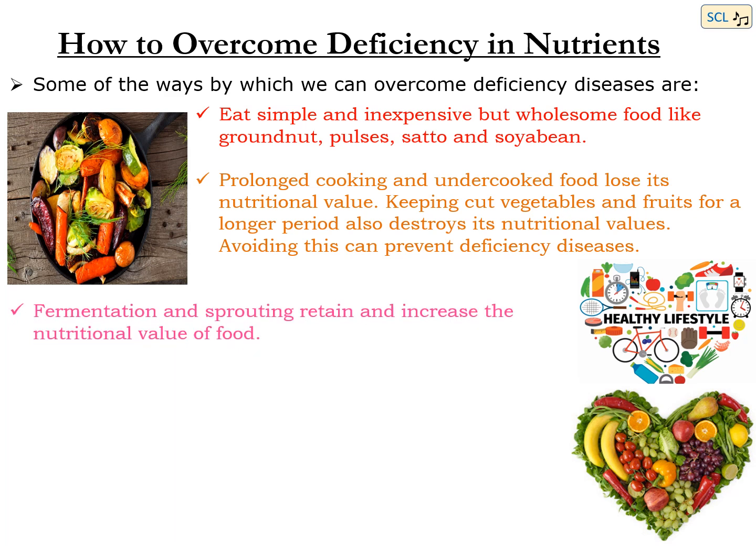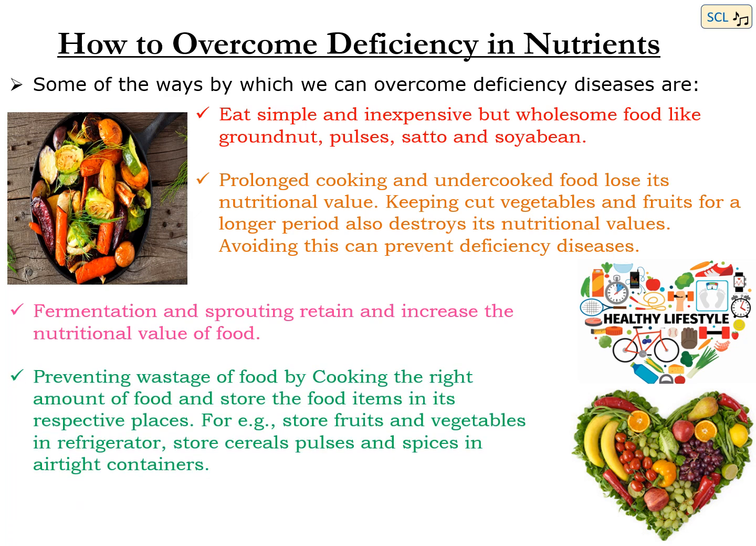Fermentation and sprouting retain and increase the nutritional value of food. Prevent wastage of food by cooking the right amount of food and storing the food items in their respective places. For example, store fruits and vegetables in the refrigerator. Store cereals, pulses and spices in airtight containers.